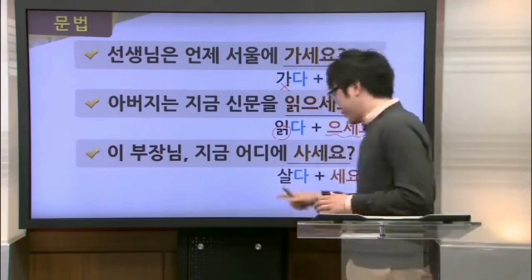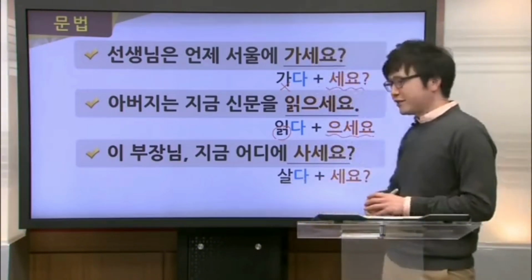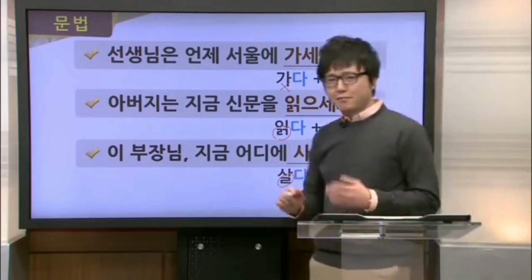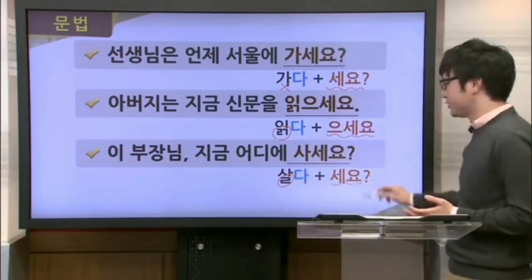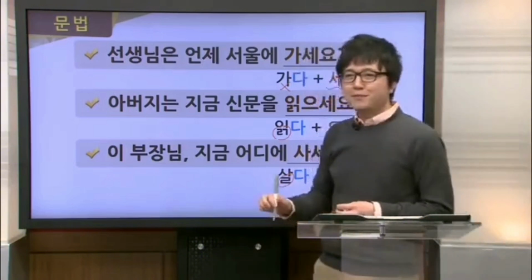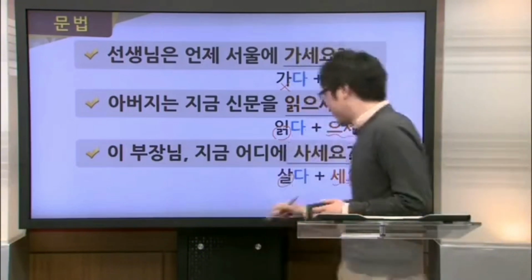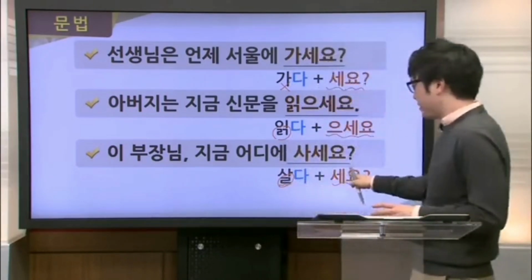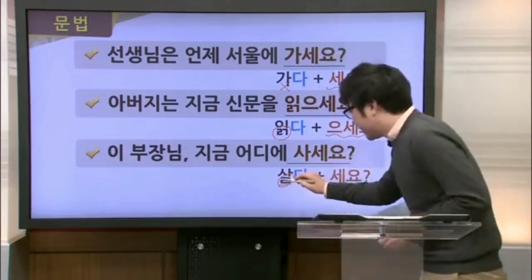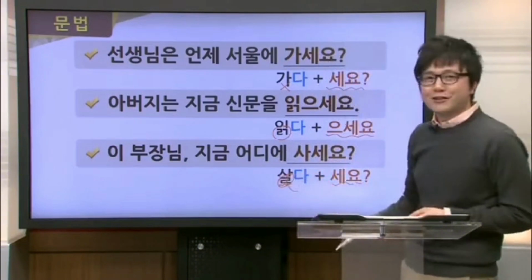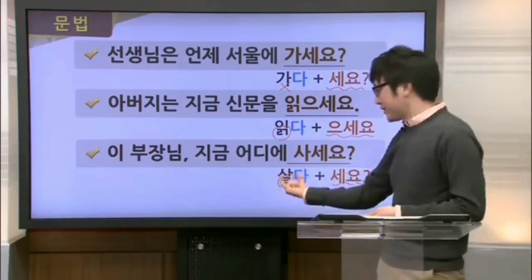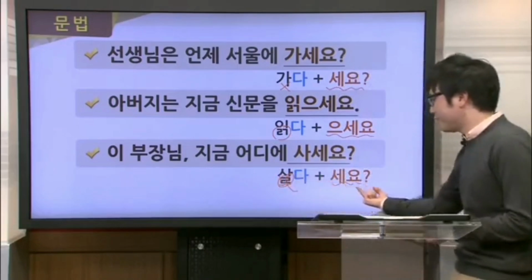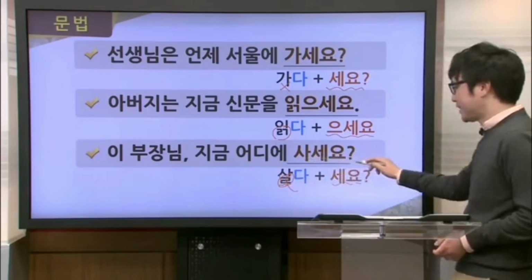Now what about this third word here, 살다? Now you can see that it does end in a consonant, but you'll notice that 세요 is used. Why is that? Well, when we have verbs that end in the ㄹ sound, as we have with 살다 right here, what happens is, when it meets this 으세요, the ㄹ sound here actually drops out. So once it drops out, we're just left with 사, and we combine the 사 with the 세요 here, and we're left with this 사세요.